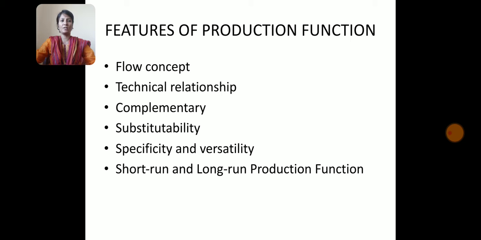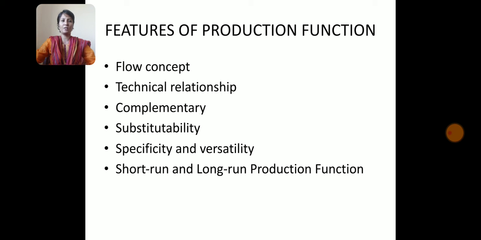The next feature here is that it is complementary. Inputs show complementary characteristics. For example, if a man and a machine combination produces 5 units of a commodity per day, by employing 2 men and 2 machines, 10 units of that commodity can be produced.